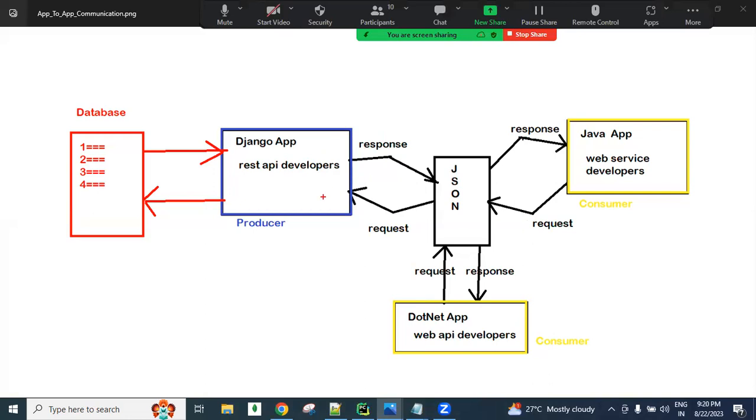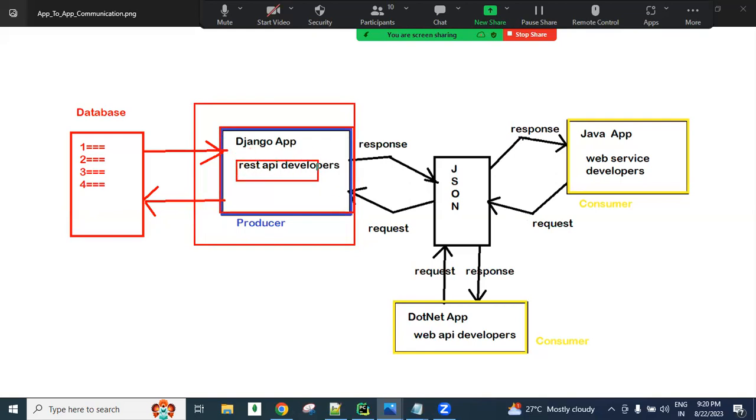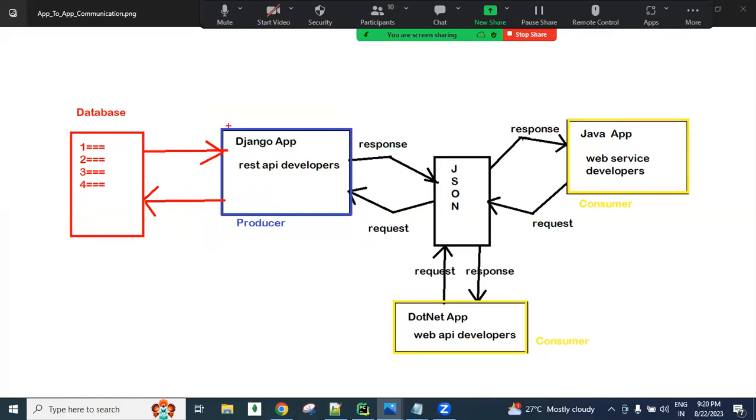Yes, guys. See here, I opened one diagram. This is related to our Django project. The people who know Python with the Django framework develop Django projects, guys. So on the existing Django project, we are also developing REST APIs. REST API developers will develop the REST APIs. What is a REST API? All these things you will slowly understand. Just wait some time. So simply, this is the existing Django project, guys. So we are developing the REST APIs for our Django project.